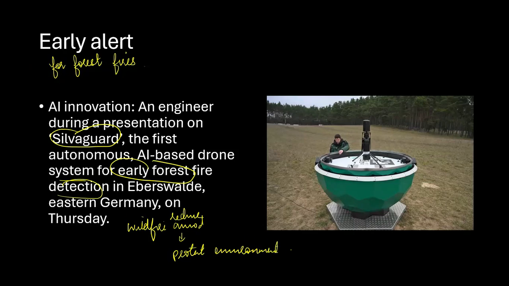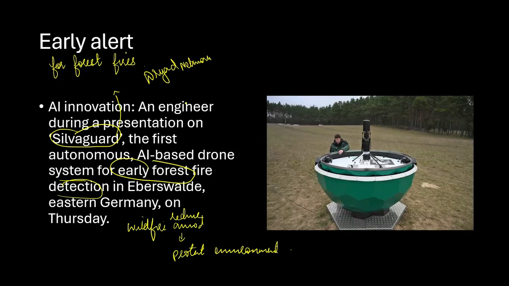Now, what is this exactly? This is something that is in the news, Silvaguard. It is an autonomous AI-based drone system that is going to detect and suppress fires. It is developed by DRYAD, the Dryad Networks, and works in combination with Silvanet Systems, a solar-powered wireless network.